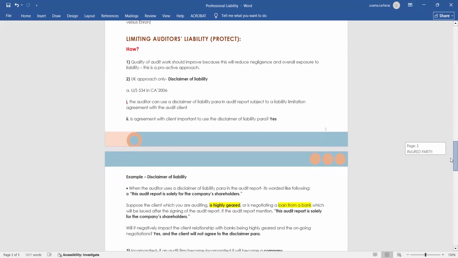Now, this is a very important topic: limiting auditors' liability. How does an auditor limit his or her liability? The first point is that the quality of audit work should improve because this will reduce negligence and overall exposure to liability. This is a proactive approach. It is obvious that in order to protect your liability, you should work actively and diligently, meaning there is no margin for error.